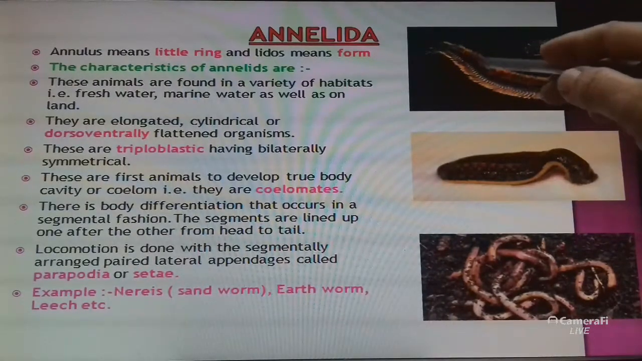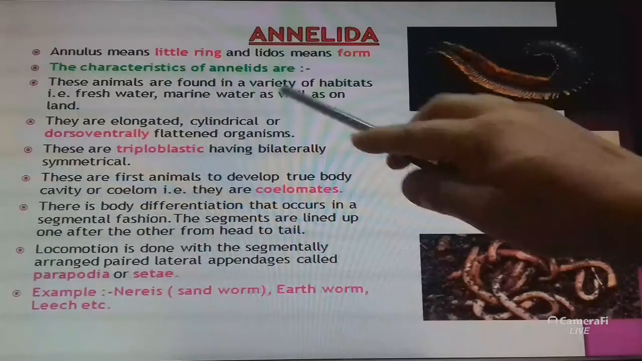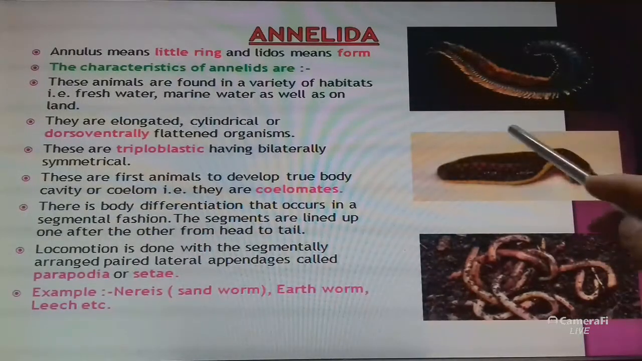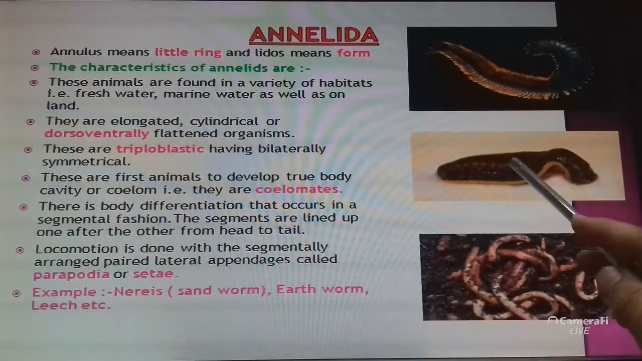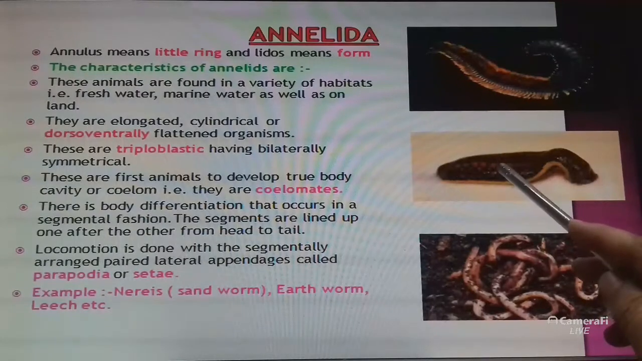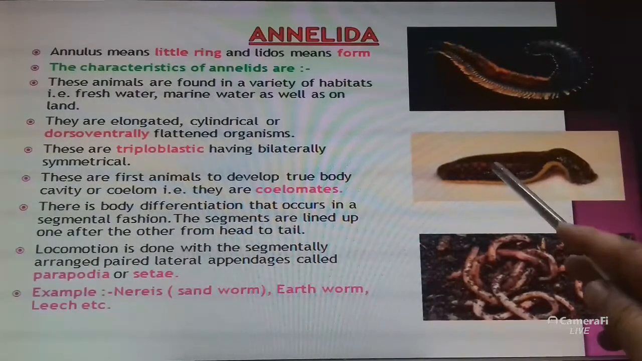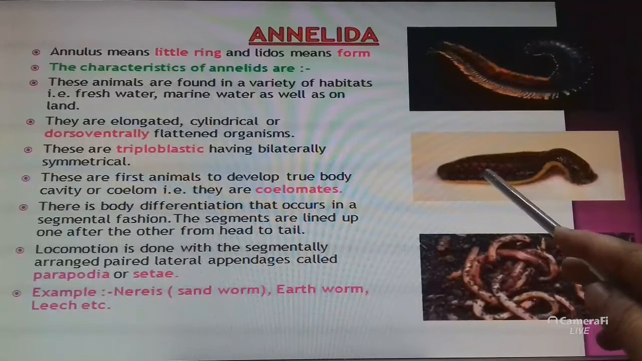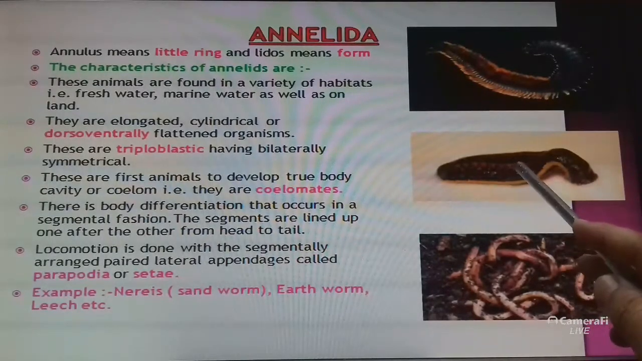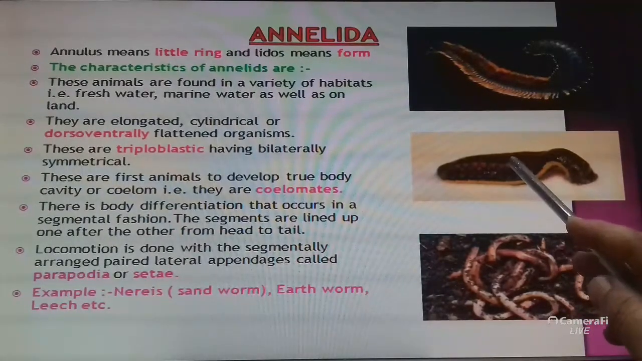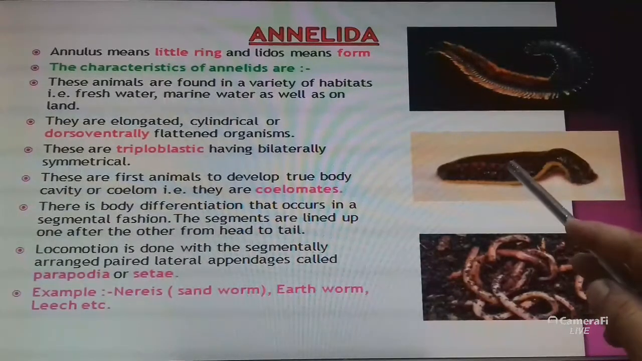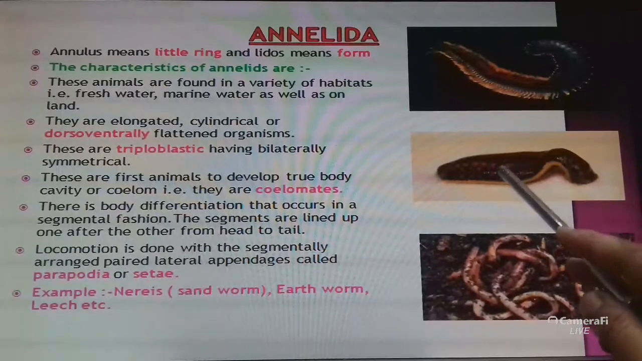Seta is present. These are animals found in a variety of habitats. They are elongated, cylindrical or dorsoventrally flattened organisms. They are triploblastic, meaning three layers of cells are present, and they are also bilaterally symmetrical. The body is divided equally into two halves, a left half and a right half, with the same design.